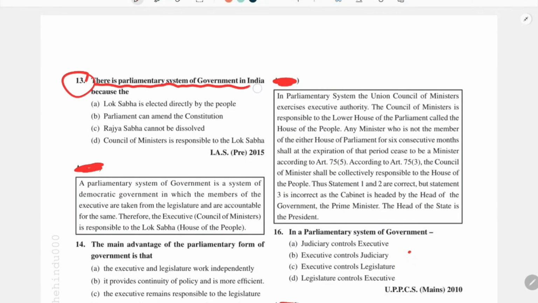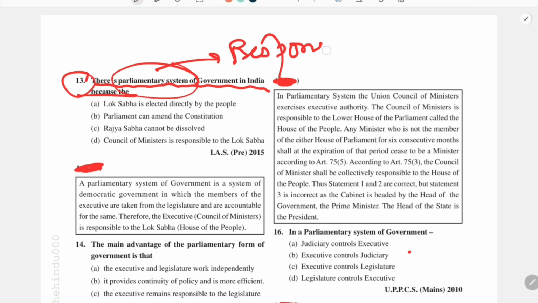There is a parliamentary system of government in India because, as I told you, the basic principle behind the parliamentary form of government is the principle of responsibility.